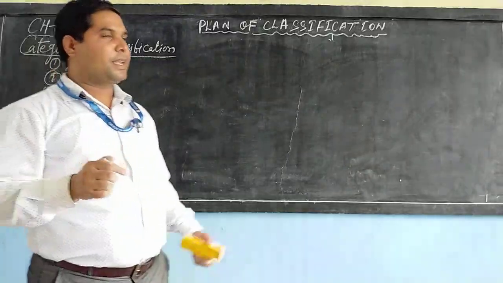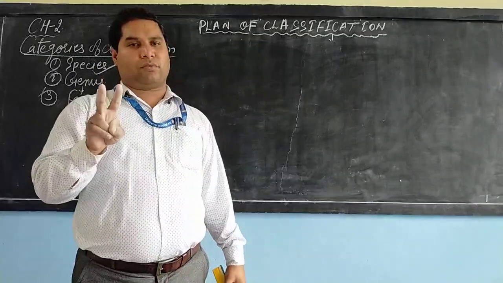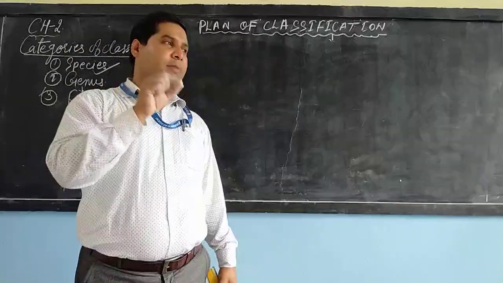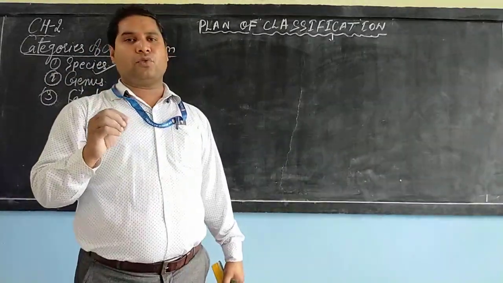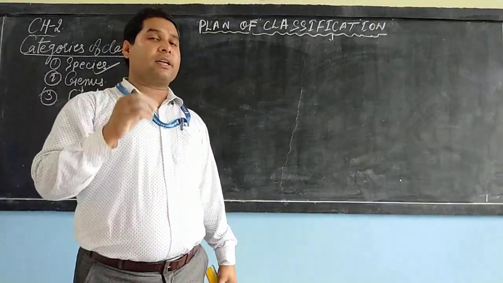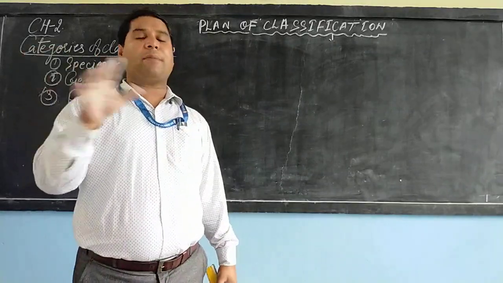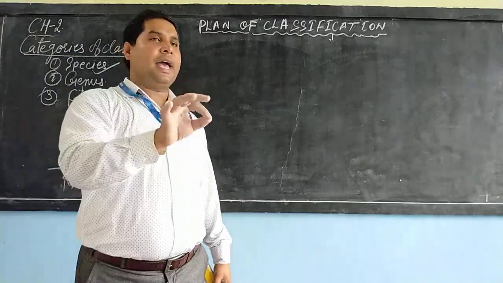Dear student, initially only two kingdoms were known: kingdom Plantae and kingdom Animalia. But after study, scientists came to know that certain organisms show characters of both plants and animals.